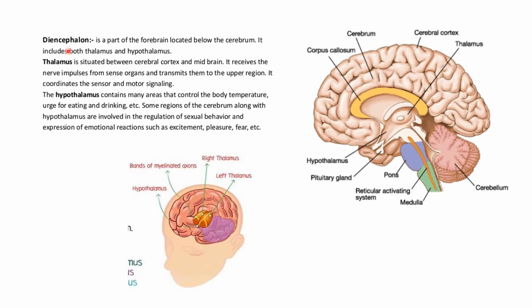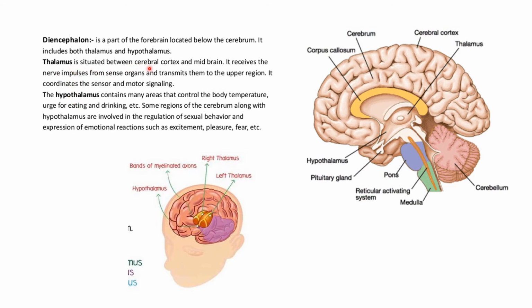Moving on to the second part of the forebrain, that is the diencephalon. It is a part of the forebrain located below the cerebrum. As you can see over here, this part is the diencephalon, which is situated below the cerebrum. It consists of the thalamus and hypothalamus.